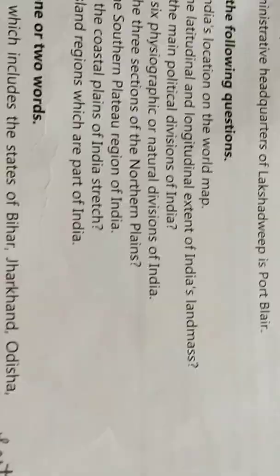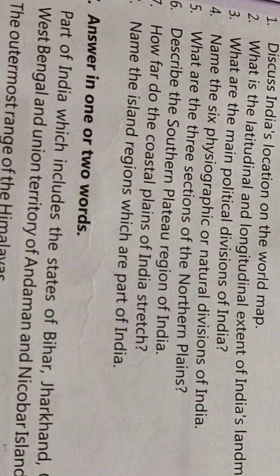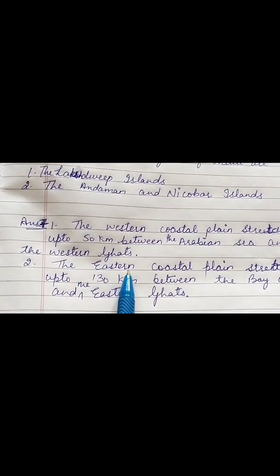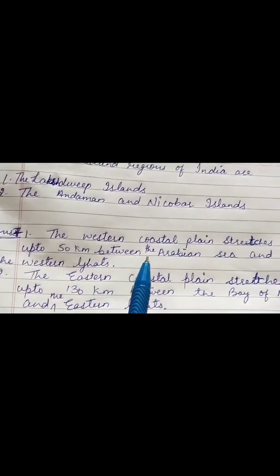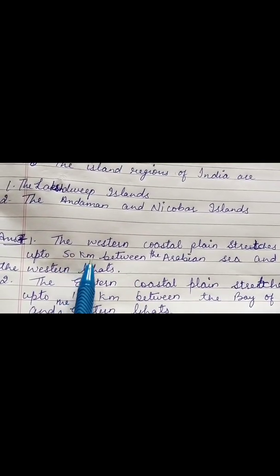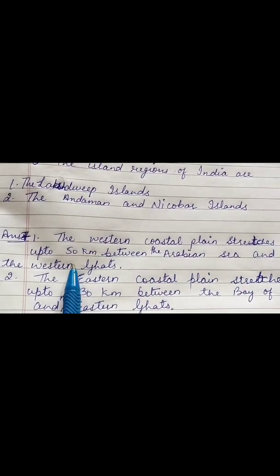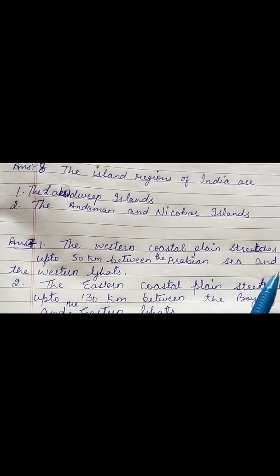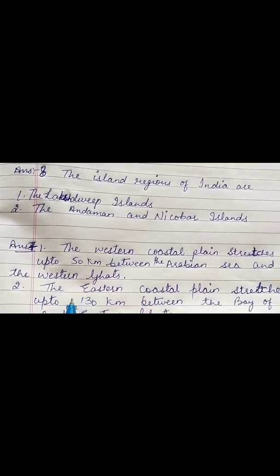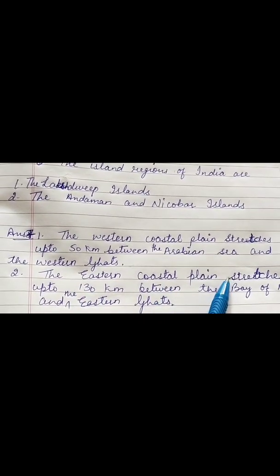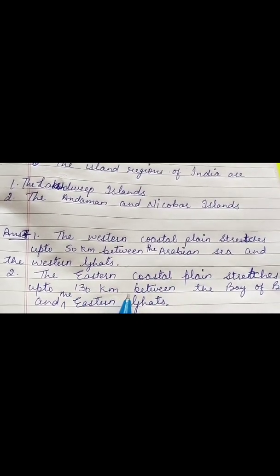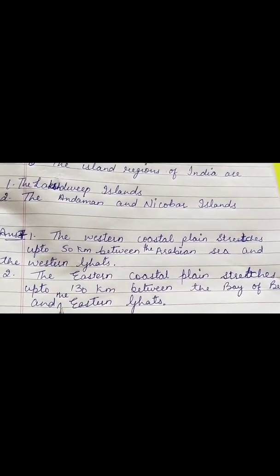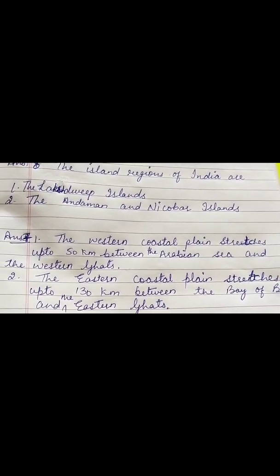Come to the question number 7, children. How far do the coastal plains of India stretch? Number 7, just write in points so that it could be easy for you. First point is the western coastal plain stretches up to 50 km between the Arabian Sea and the Western Ghats. Second point, the eastern coastal plain stretches up to 130 km between the Bay of Bengal and the Eastern Ghats.